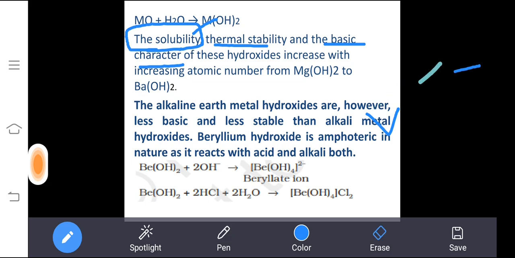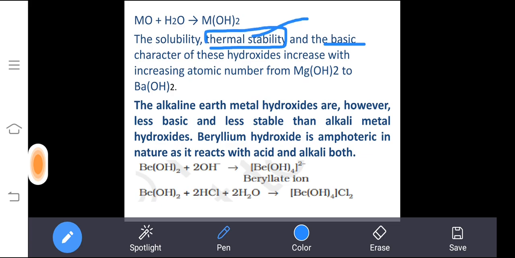Then the thermal stability. How does it increase? As the atomic number increases, the size increases. As the size increases, the thermal stability increases. Then basicity. When you move down the group, the hydroxide ion is liberated more easily, so definitely the basicity also increases.